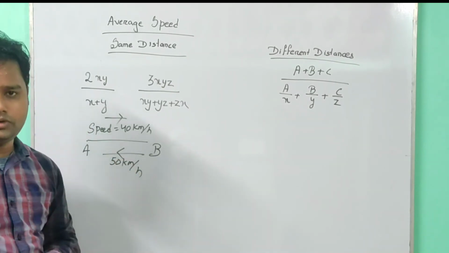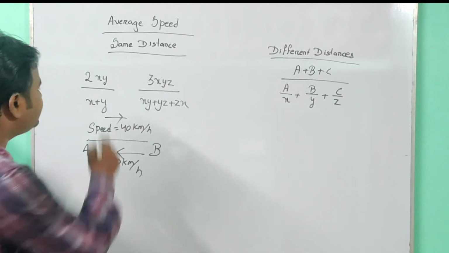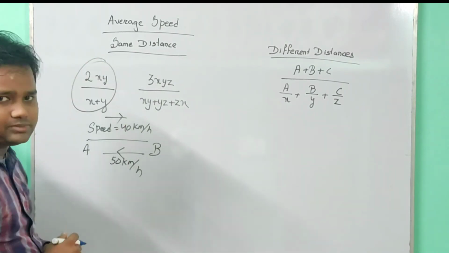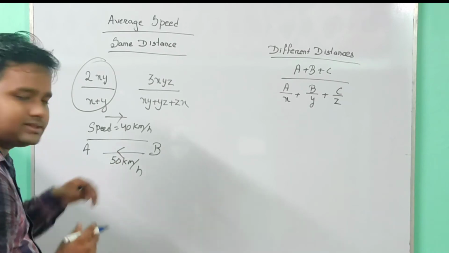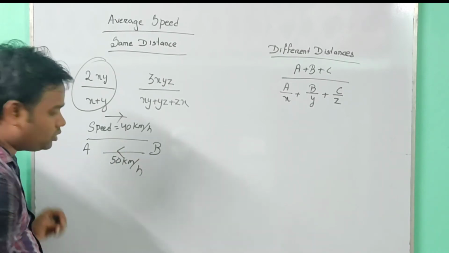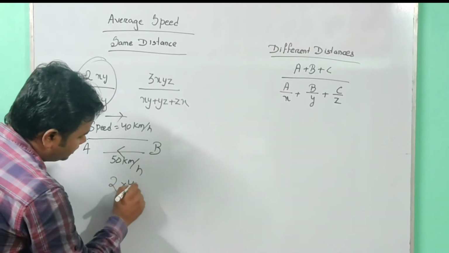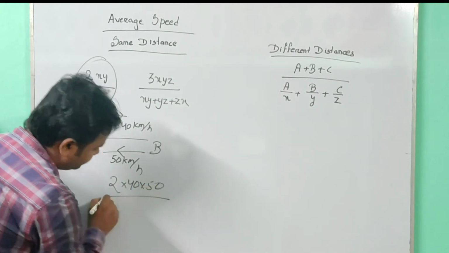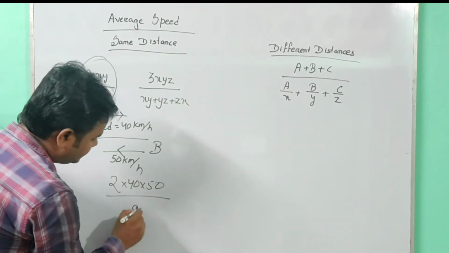Here the formula is 2xy divided by x plus y, where x is equal to 40 and y is equal to 50. So average speed will be 2 into 40 into 50 divided by 40 plus 50, which is 90.